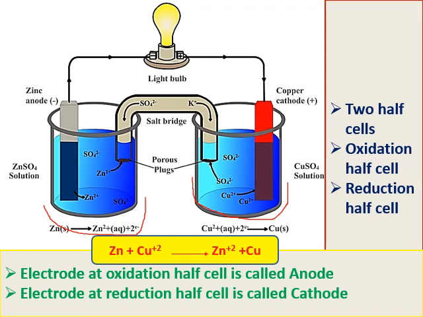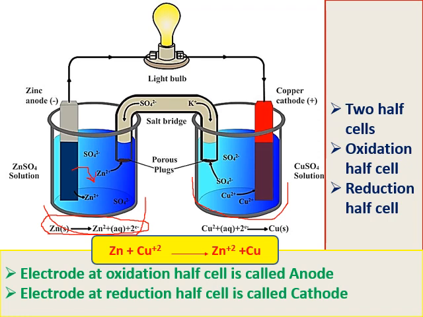Once you have constructed it and connected all the things, what will happen? Zinc slowly undergoes the oxidation reaction, loses electrons, and finally converts into Zn+2. You can see here zinc is losing electrons and converting into Zn+2. That Zn+2 is released into the solution.